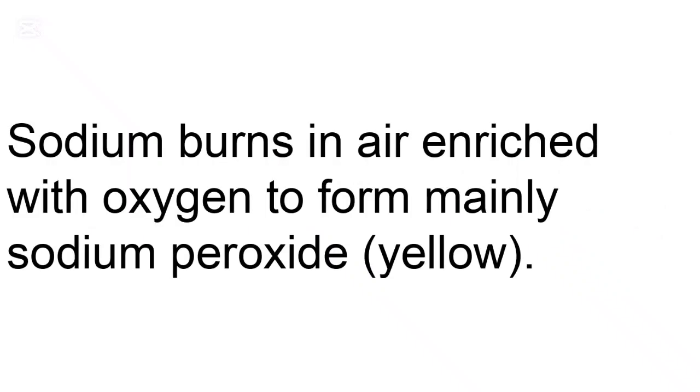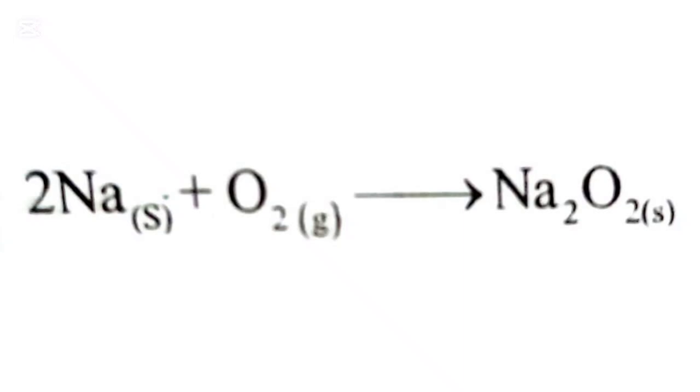Sodium burns in air enriched with oxygen to form mainly sodium peroxide, which is yellow in color. So here is a situation whereby it is purely oxygen burning the sodium. That is why we are calling it enriched with oxygen. So sodium with pure oxygen will form sodium peroxide when it burns, which is yellow in color. Sodium plus enriched oxygen forms sodium peroxide. That is the equation for the reaction.